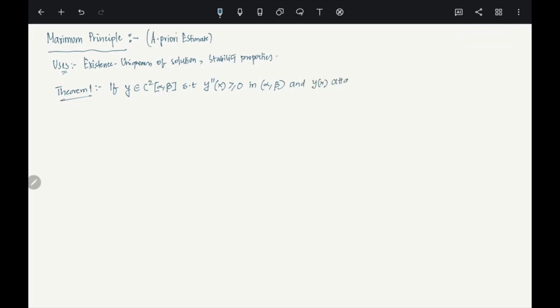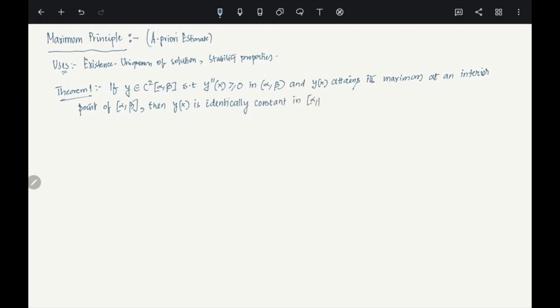And y of x attains its maximum at an interior point, some interior point of alpha beta. Then an amazing thing happens: y of x is identically constant in alpha beta. So, a beautiful theorem, right?